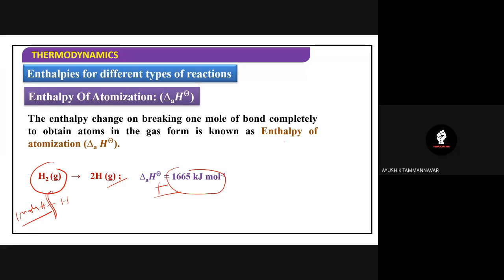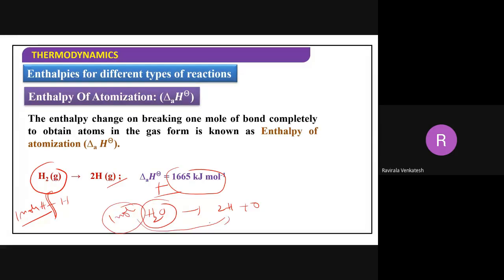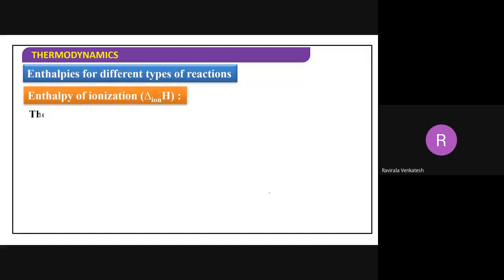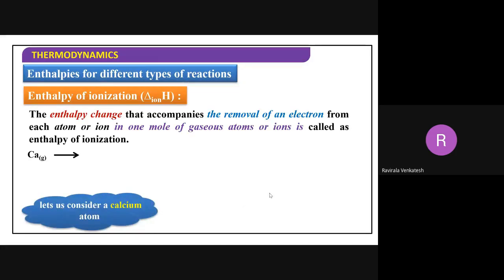Understood? Yes, sir. For example, you take water and convert it into 2 hydrogens plus 1 oxygen. Now how many moles of bonds are you breaking? 1 mole of bonds you are breaking and converting the molecule into atomic state. Then this is called enthalpy of atomization. Only the definitions you have to write in the examination if they ask.